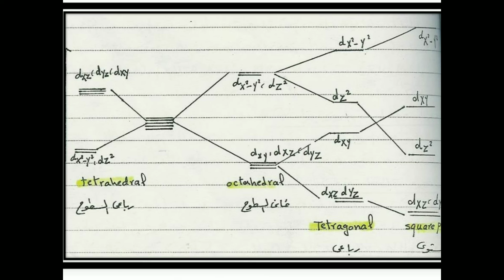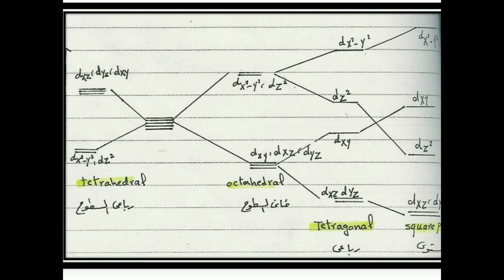Then next is the octahedral structure. Here the energy levels are split again into only two levels. The highest level is dx square minus y square and dz square, and the lowest is dxy, dxz and dyz.